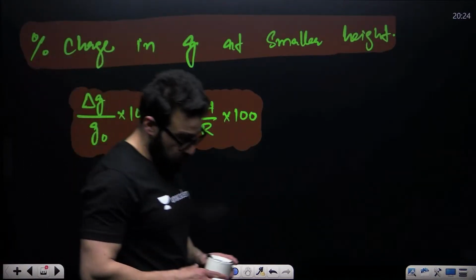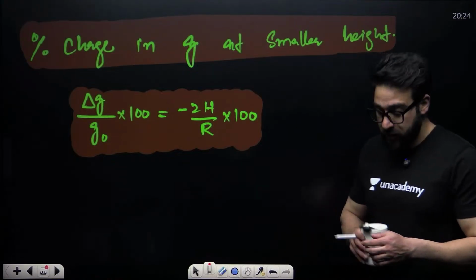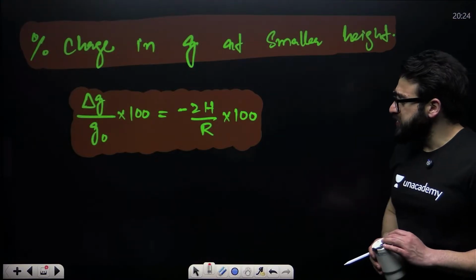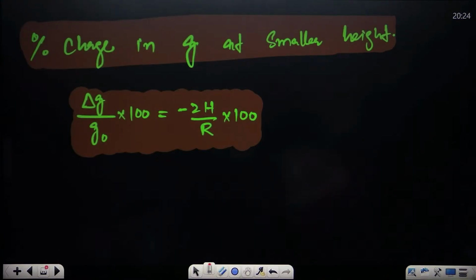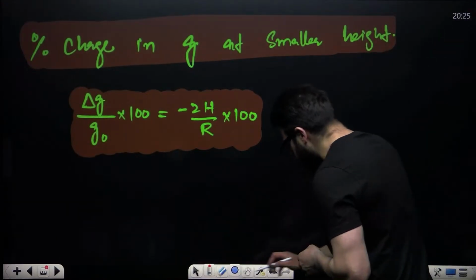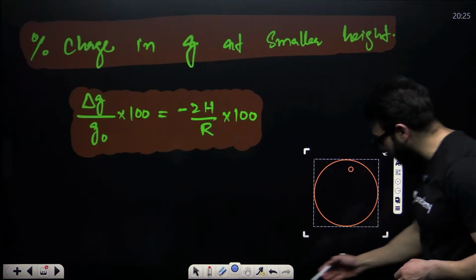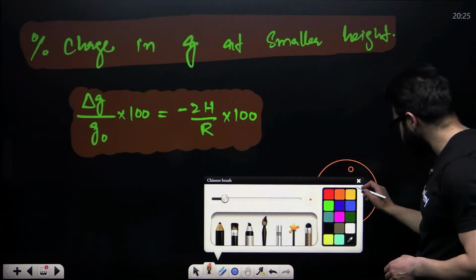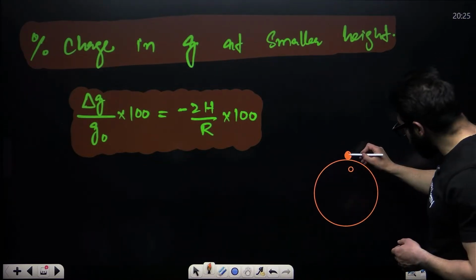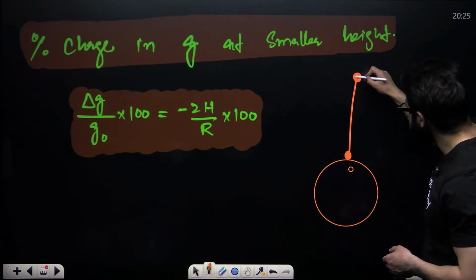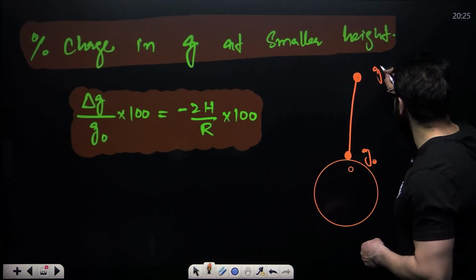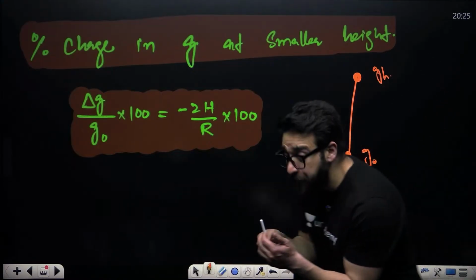Okay. Now guys, one more important topic. That is the percentage change in g. See, if I'm saying you have an object, you have placed this object on the surface of Earth. Now, if you are taking this object to height h, we know acceleration due to gravity will change. Here it is g naught, here it is g_h, it will change. How much is the percentage change in g?